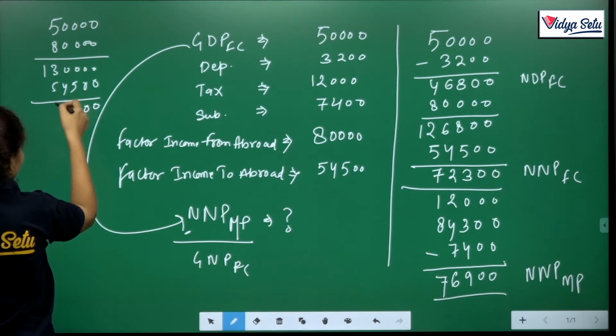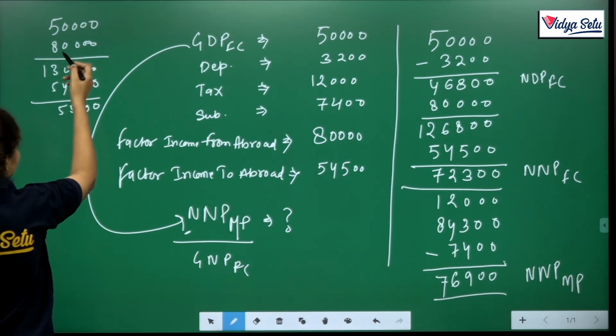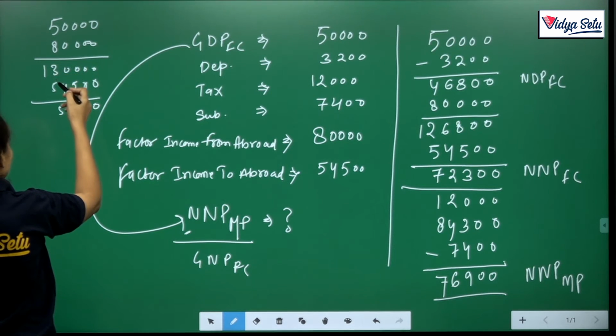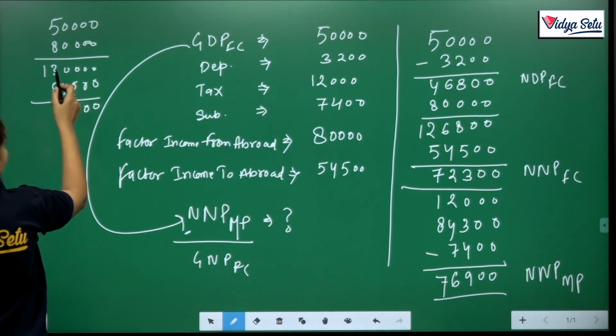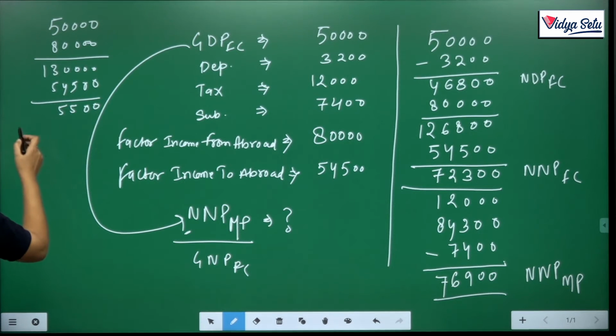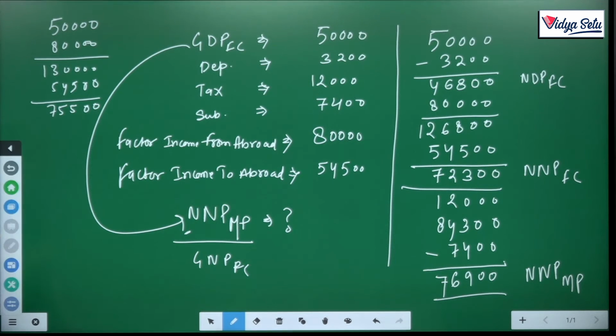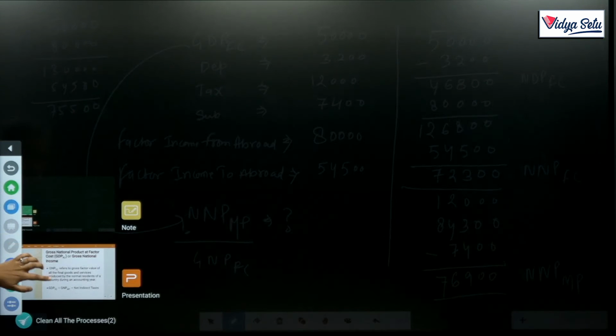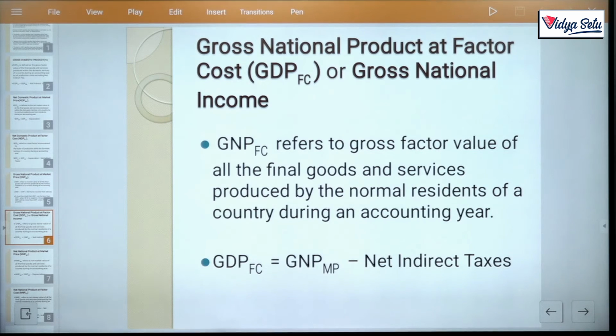We don't deduct depreciation, and without giving effect of FC to MP, we just convert D to N only.